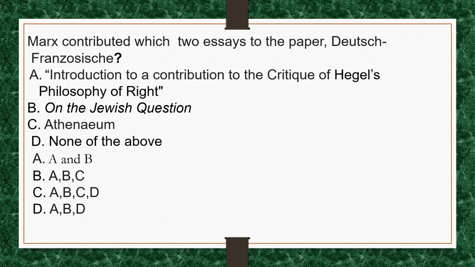Marx contributed which two essays to the paper Deutsche Französische? Let us see one by one. Introduction to a contribution to the critique of Hegel's philosophy of right. This is correct. On the Jewish question, it is also correct. Athenaeum, this is not correct. So the correct option for this question is option A.